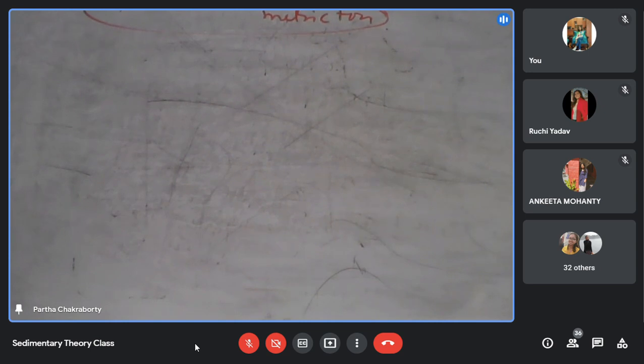in any sedimentary rock or even in igneous rock, if you do the bulk analysis by the measured element chemistry, then you get the P2O5. Phosphorus is there in every rock. But the percentage is less than 1%.